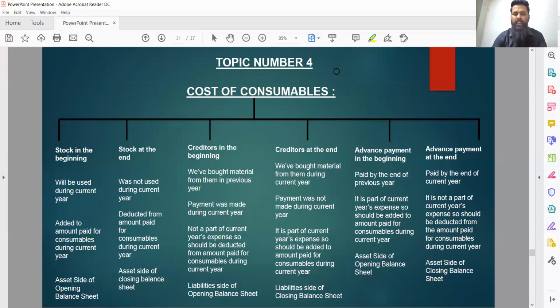First, we have to pick the figure from receipt and payment account itself. The receipt and payment account will be showing an amount which will be appearing to the credit side of receipt and payment account. That is amount paid for consumables during current year. So what adjustments do we have to make? First one is stock of consumables in the beginning. What we have to do with the opening stock? The opening stock of consumables will be used during current year.